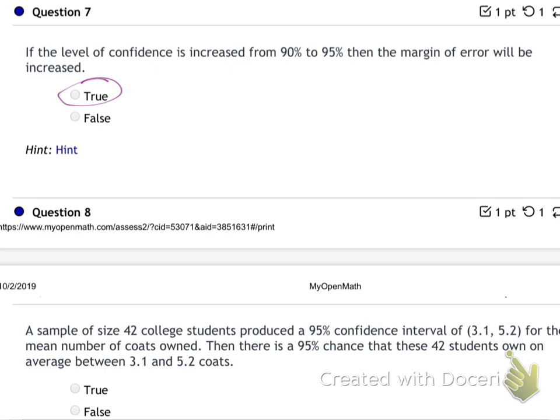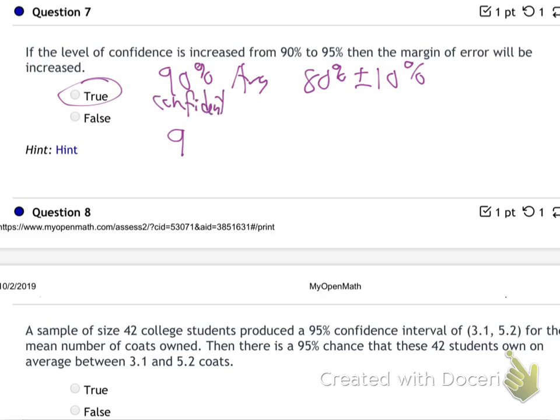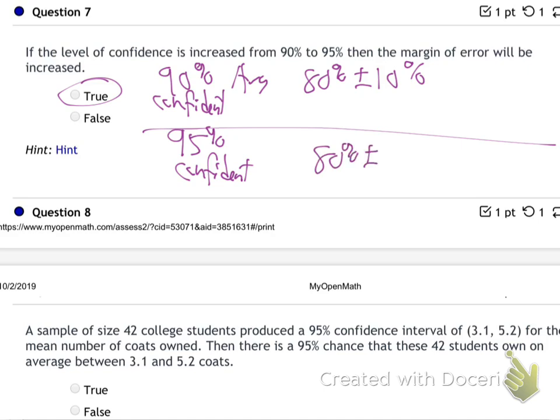If I say I'm 90% sure that the average on the next exam is 80%, give or take 10, that's 90% confident. If I want to be more confident, 95, if I want to be more sure that I really get the true average in my interval, am I going to say 80% plus or minus a smaller amount? No, I'm going to say a bigger amount, huh?